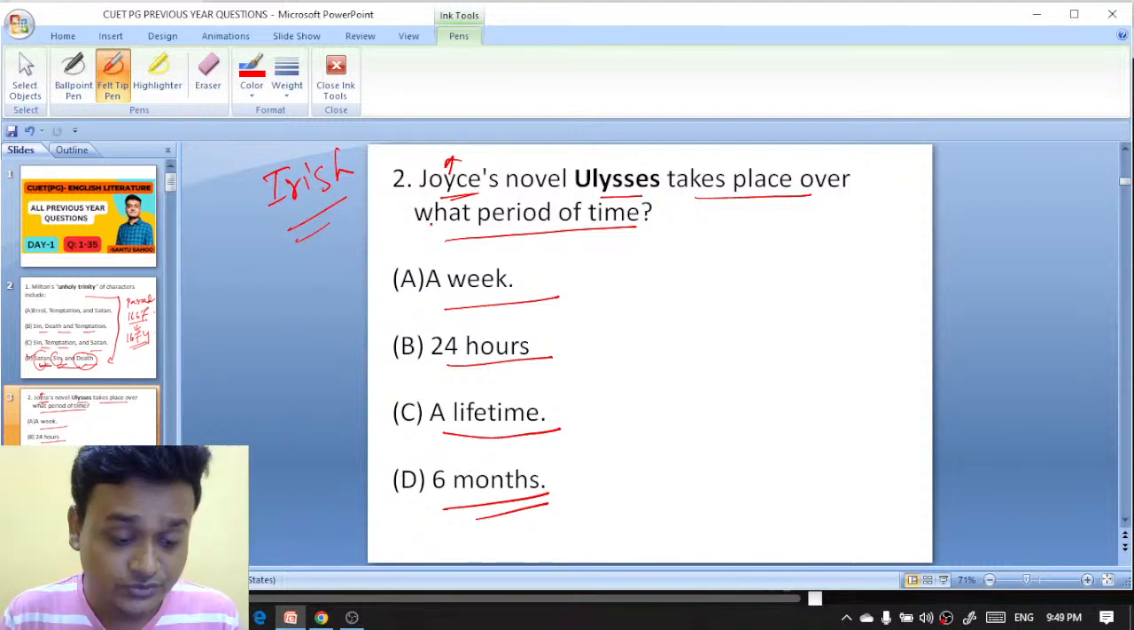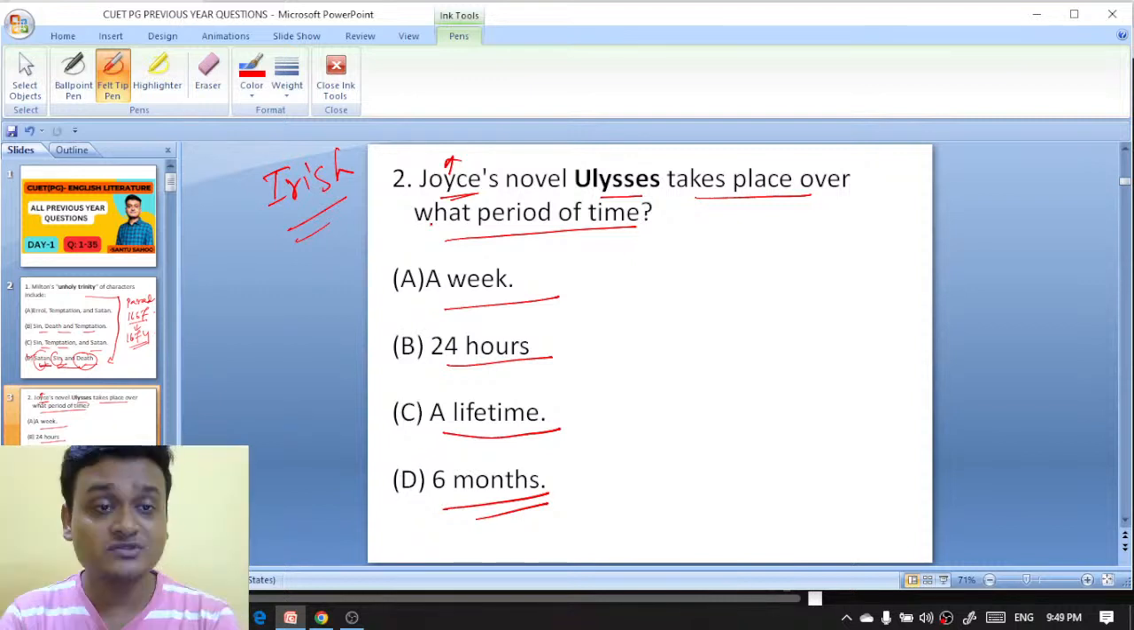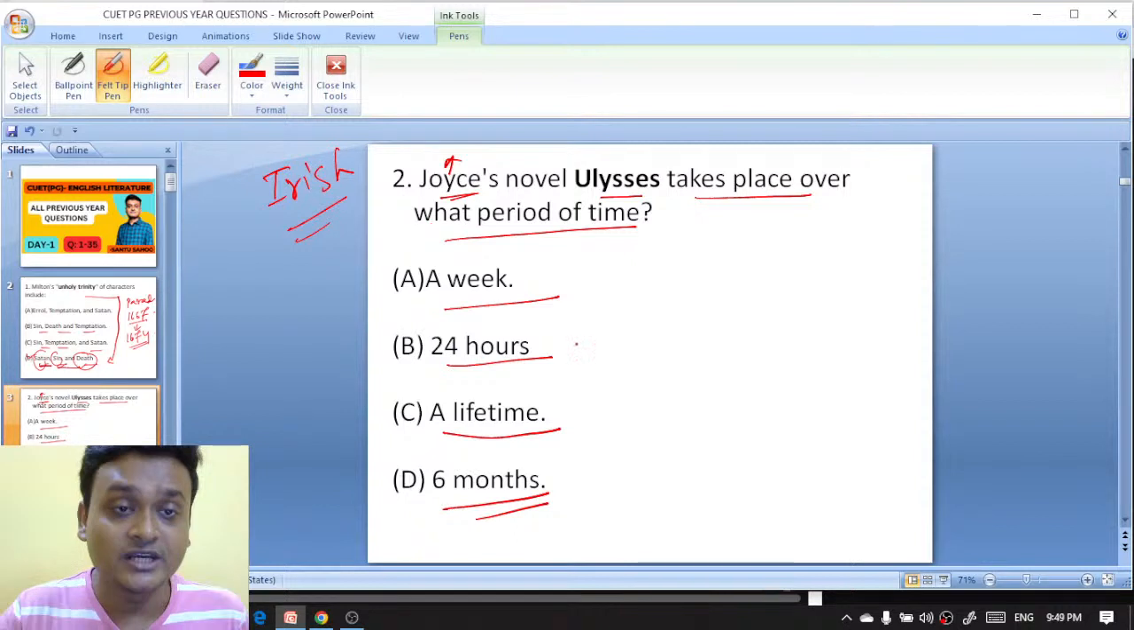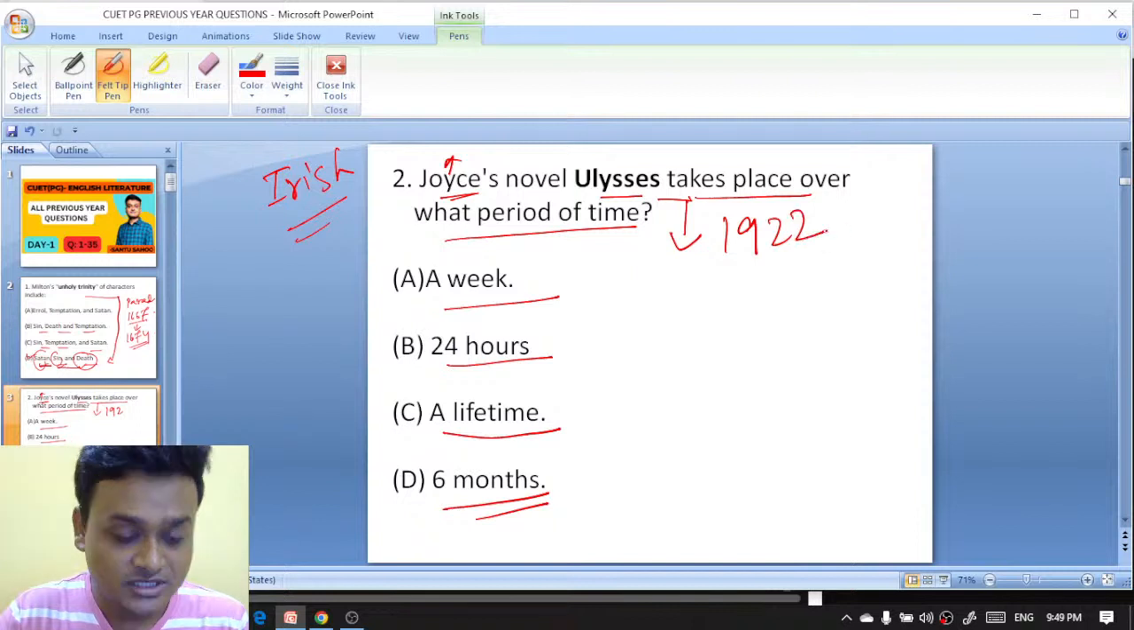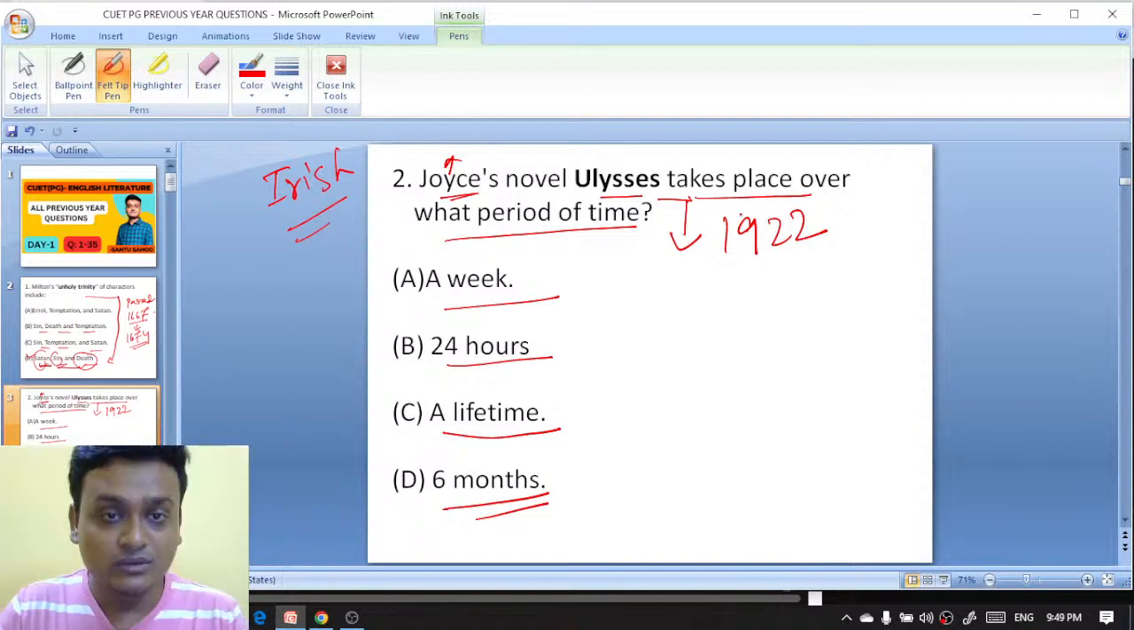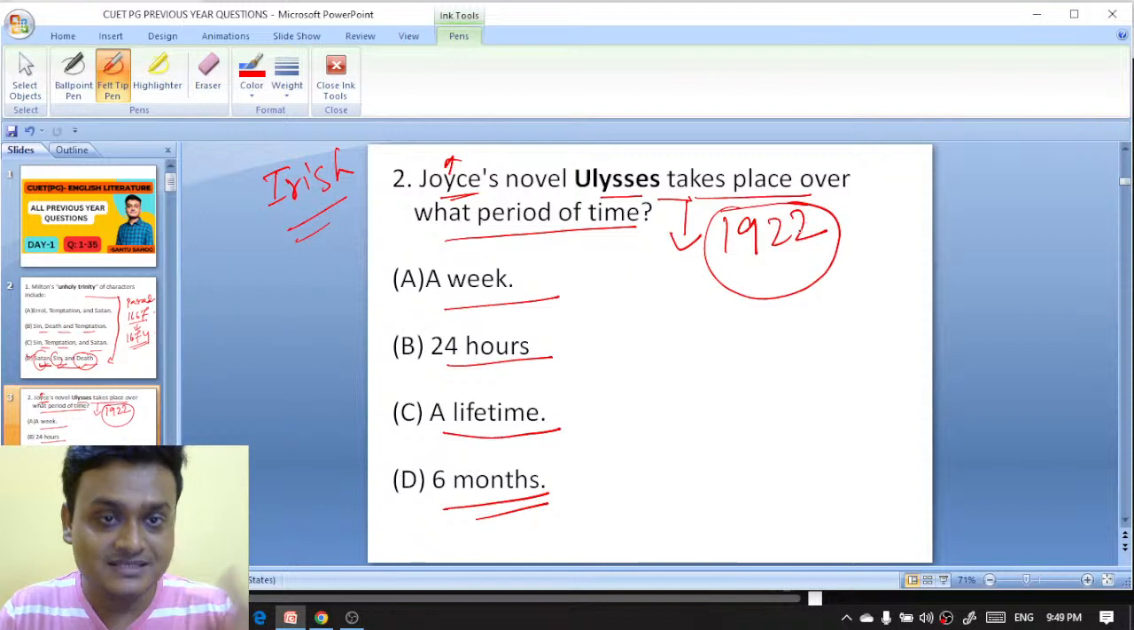What would be the right answer here? James Joyce's novel Ulysses came in 1922. Do you know that Ulysses was published in 1922? Yes, Ulysses came in 1922. So in that same year, another important novel was published.